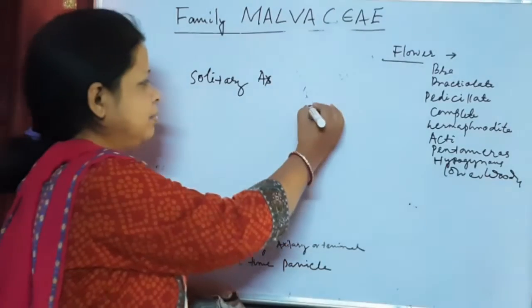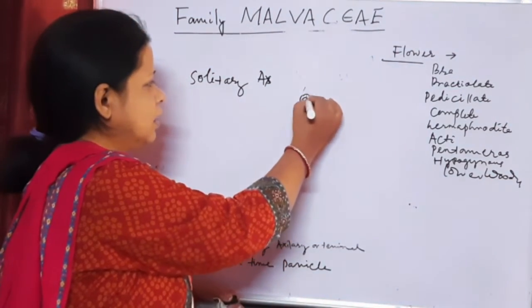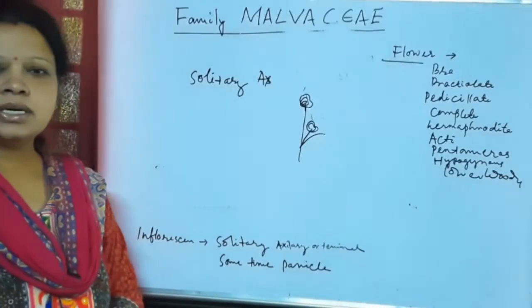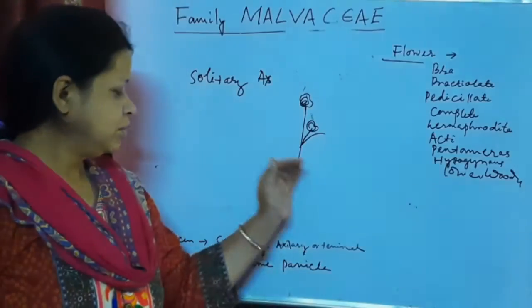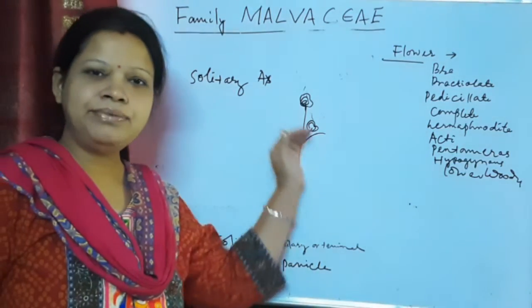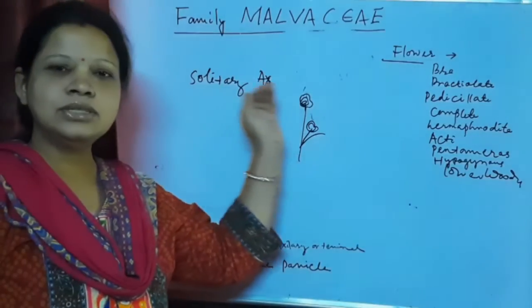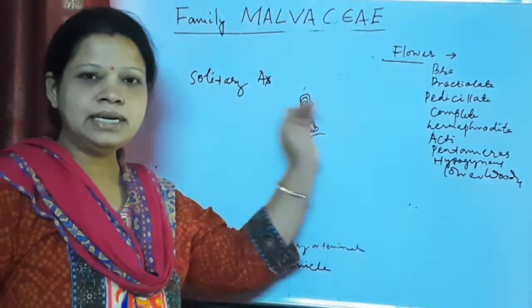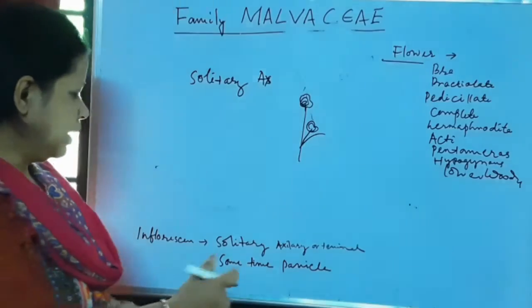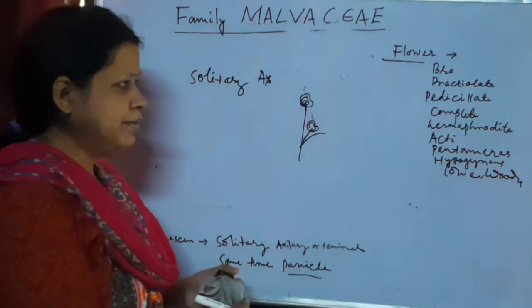And solitary terminal means at the terminal part of the stalk. We are talking about the entire family, so some have solitary axillary flowers, some are solitary terminal, and some have panicle or groups of flowers.